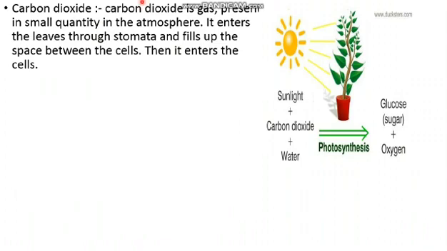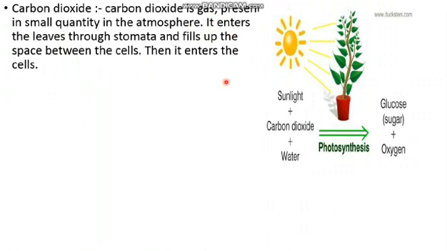Next, carbon dioxide. Carbon dioxide is a gas present in small quantity in the atmosphere. It enters the leaf through the stomata and fills up the space between the cells. Then it enters the cell. See here, carbon dioxide is only a small quantity present in the atmosphere.